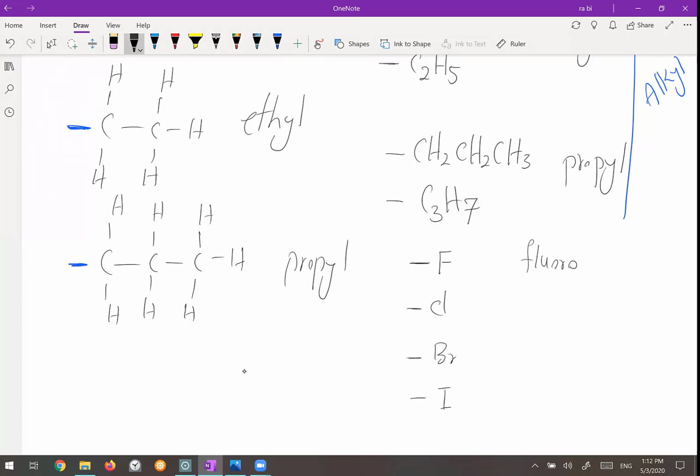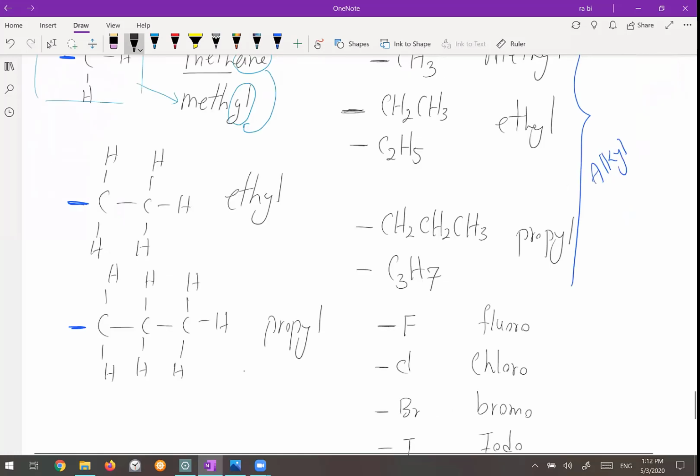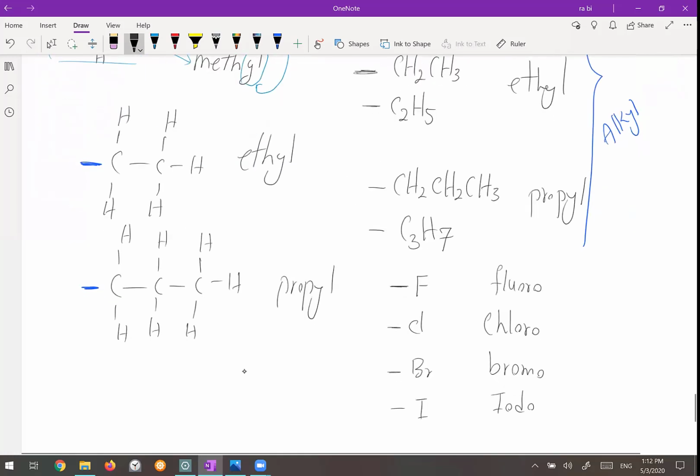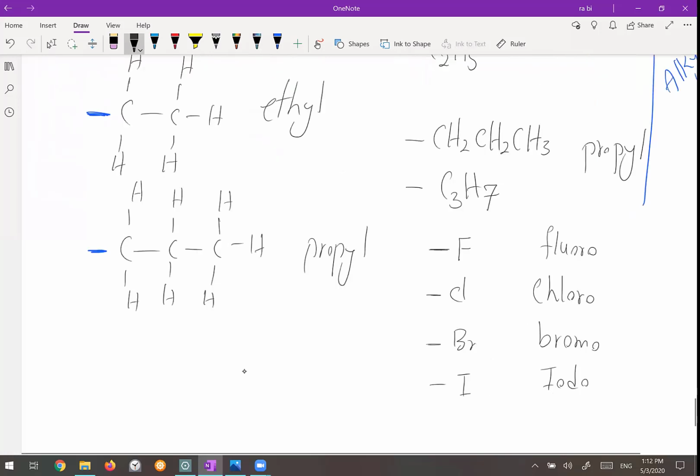If the chlorine is connected, that is called chloro. Bromine is called bromo, and iodine is called iodo. Okay, so these are the names of the branch. You must memorize these ones: methyl, ethyl, propyl, fluoro, chloro, bromo, and iodo.